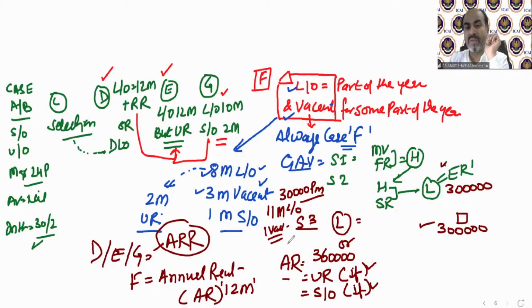So out of this 12-month rent, you need to deduct the unrealized rent if given in the question, and also self-occupied rent if there is some time the property has been self-occupied. Whatever remains after deducting the unrealized rent or self-occupied rent is going to be compared with this expected rental value. The thing is not finished yet. Let me take another sheet. This is very messed up over here. Let me explain case number F.